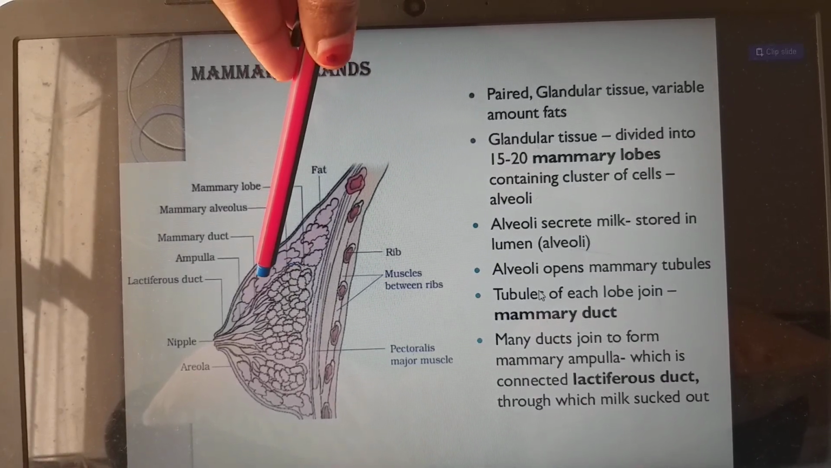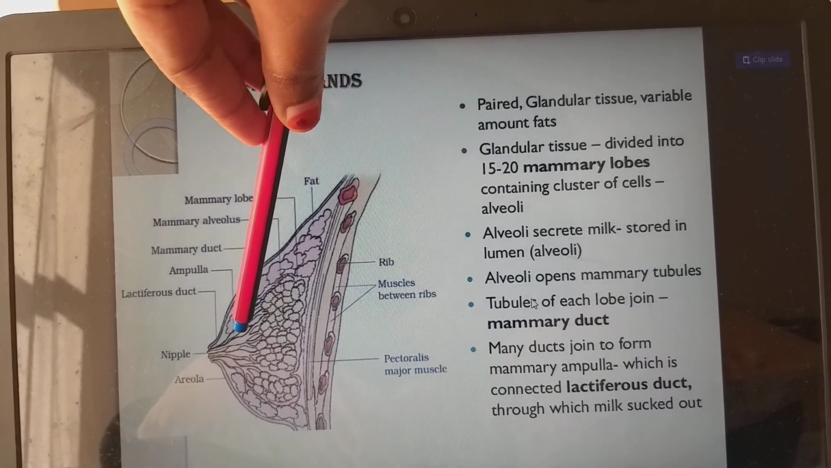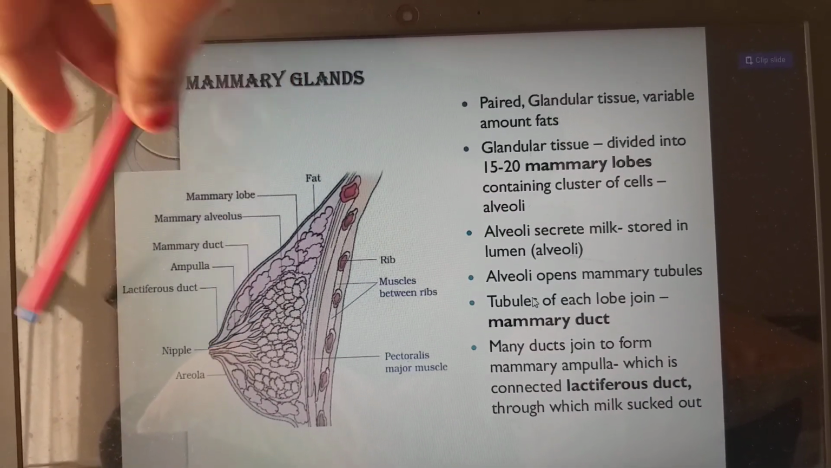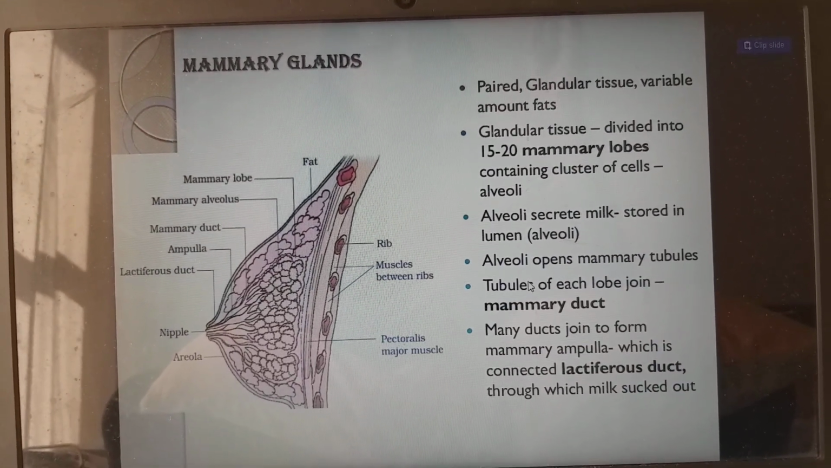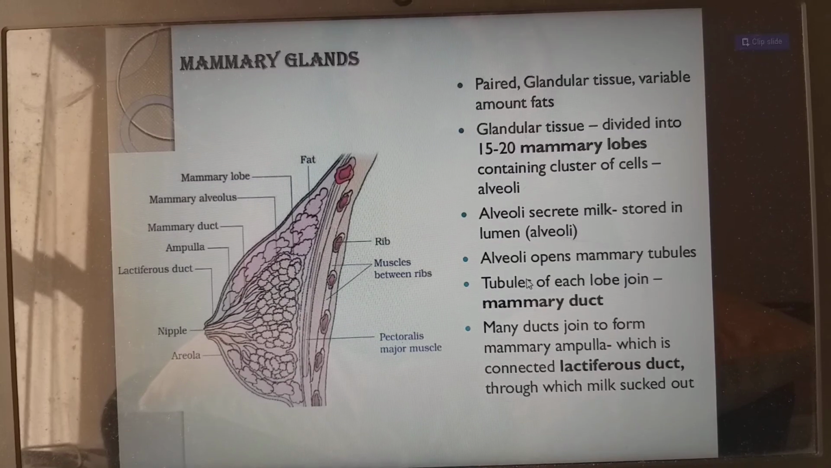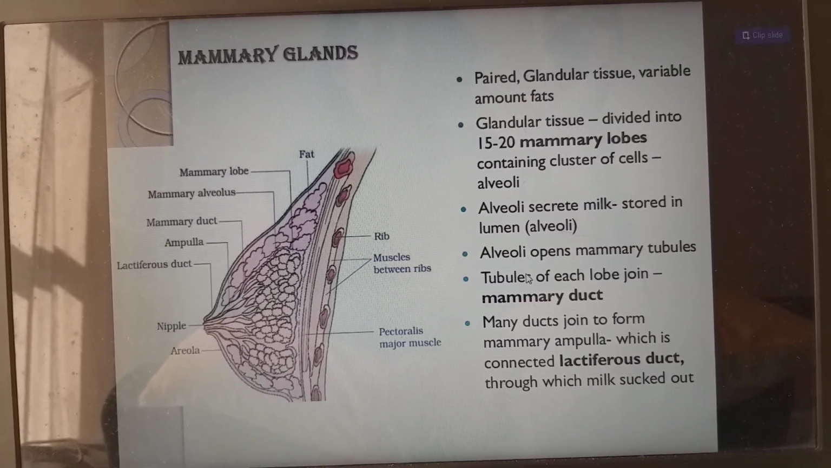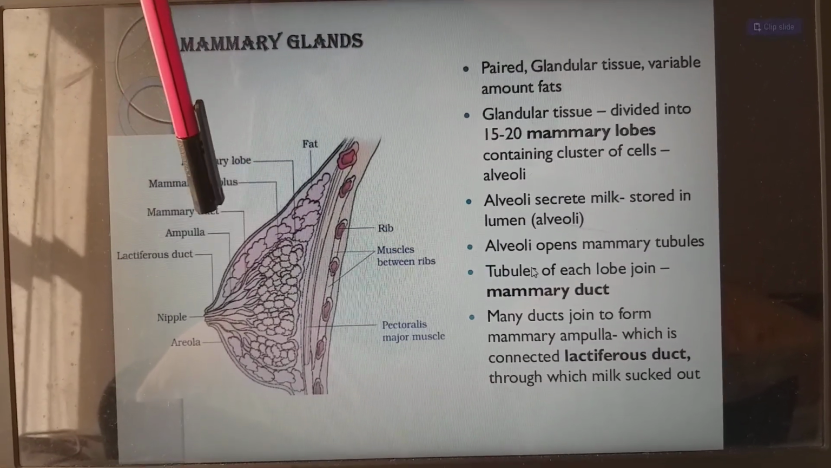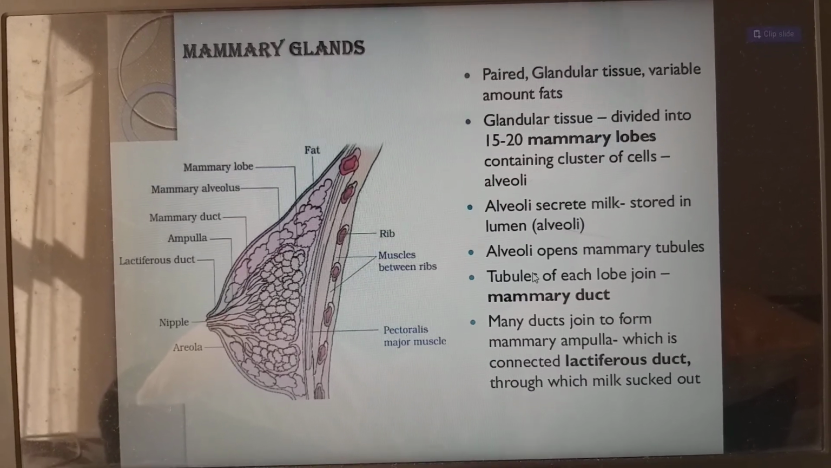Mammary tubules open into the mammary duct. The mammary duct opens into the ampulla. From the ampulla it opens into the lactiferous duct, and from the lactiferous duct to the nipple. So alveoli open into the mammary tubules. Tubules of each lobe open into the mammary duct. Many ducts join to form the mammary ampulla, which is connected to the lactiferous duct, and finally the milk is sucked out through the nipple.